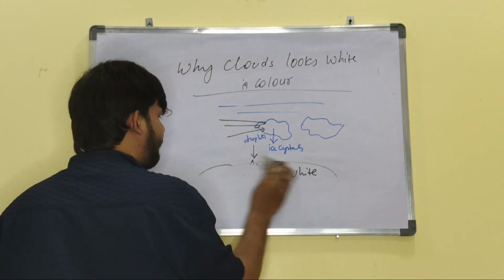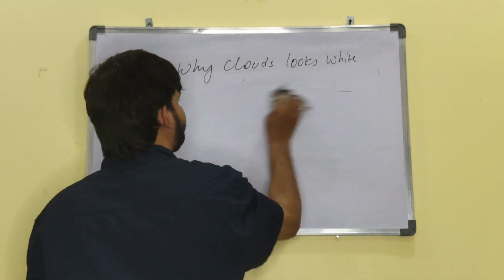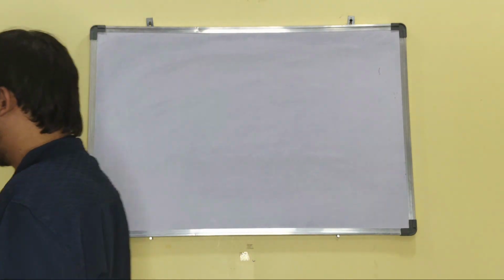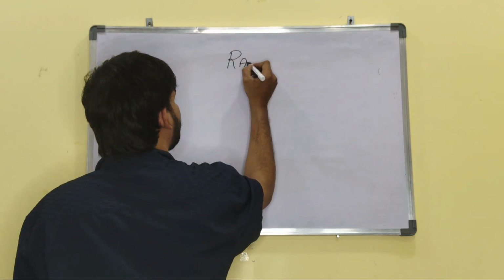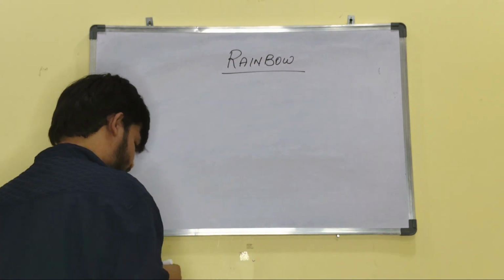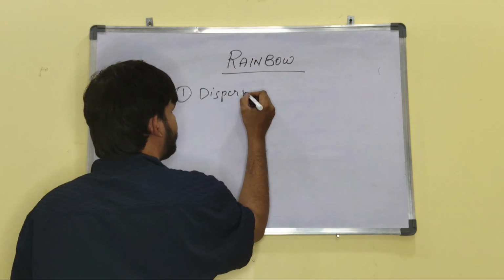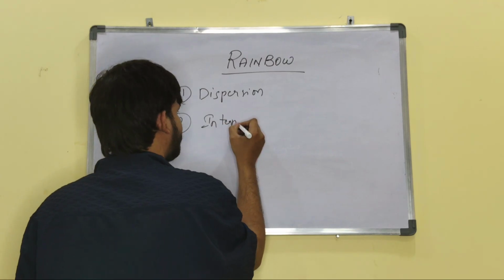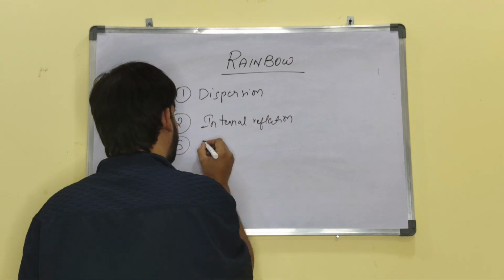Rainbow will appear in the sky. What is the theory behind it? अपन डिस्कस करेंगे। रेनबो, first dispersion, second is internal reflection, third one is refraction.